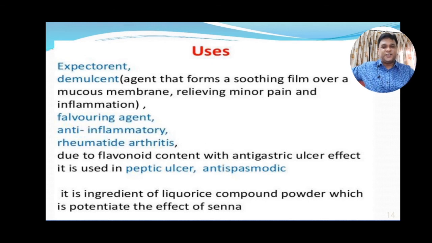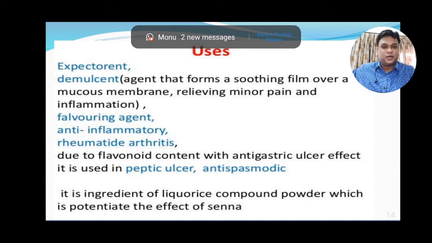Glycyrrhiza is also used as an expectorant, demulcent, flavoring agent, anti-inflammatory agent, in the treatment of rheumatoid arthritis and peptic ulcer, and as an antispasmodic agent. It is also used as an ingredient to potentiate the effect of senna.